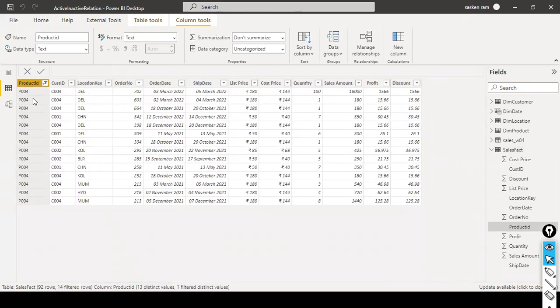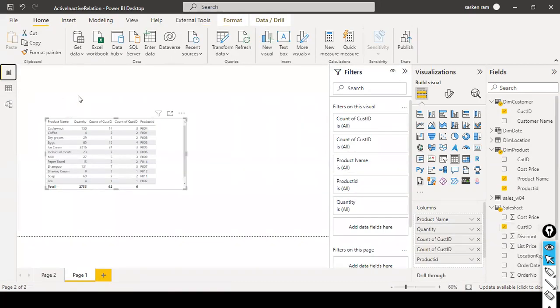How many records are there? If you see here at the bottom, 14 filtered rows are there. And here we can see that for cashew nut 14 records are there, right? That means 14 times. But the count of customer ID from this table shows only 3.